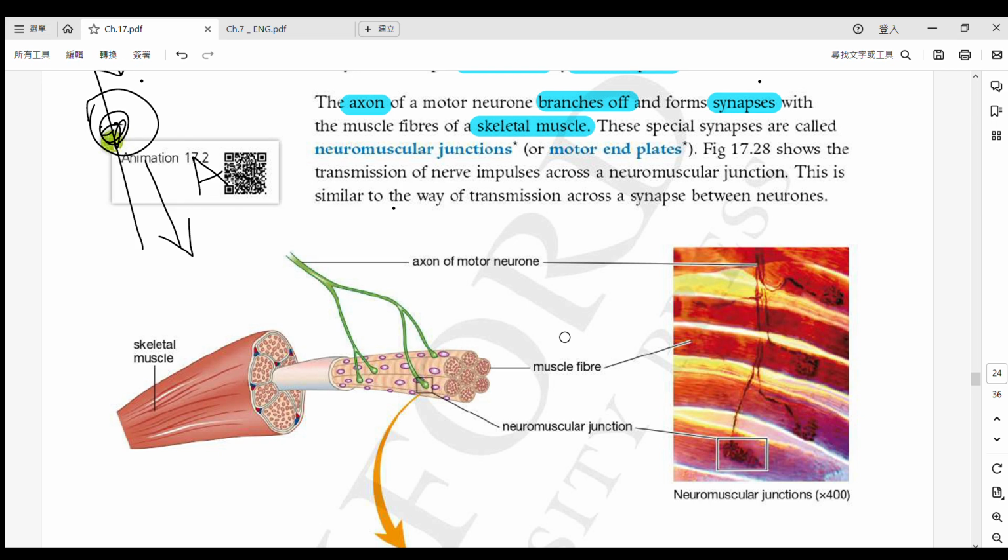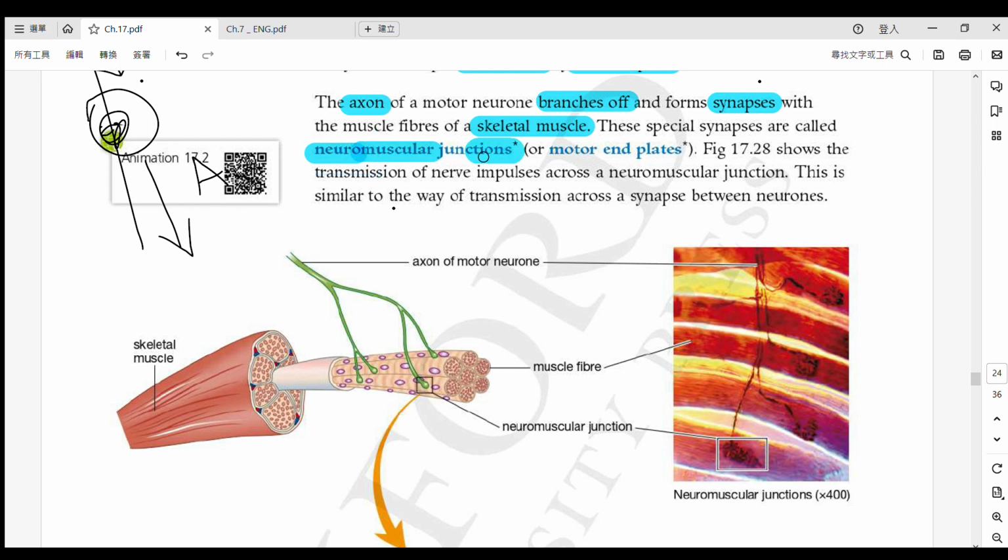These synapses, connecting the nervous system and the skeletal muscle, have a special name: neuromuscular junction.